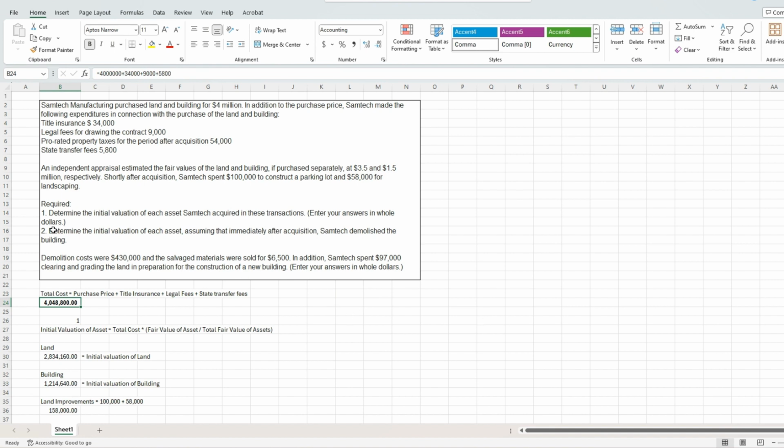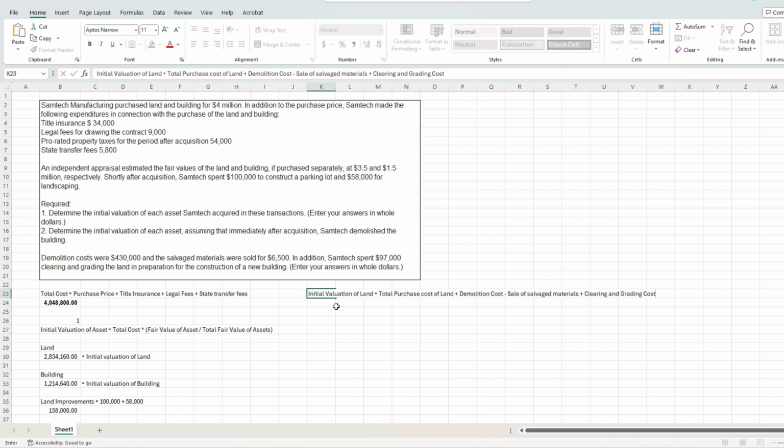So for number two, in this formula of finding the initial valuation of each asset, we're going to take the entire cost of the purchase, so this 4.048 million, and we're going to add in some of these costs that we paid and subtract some of the money that we made for salvage materials. And that formula is right here.